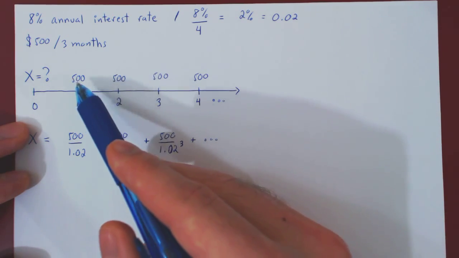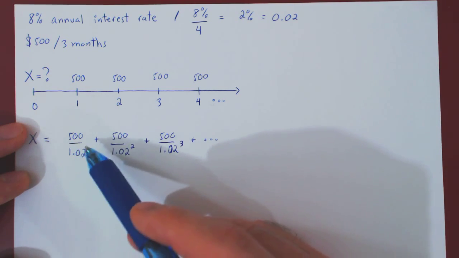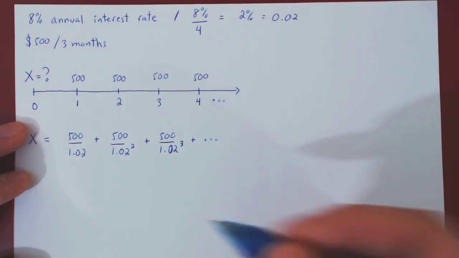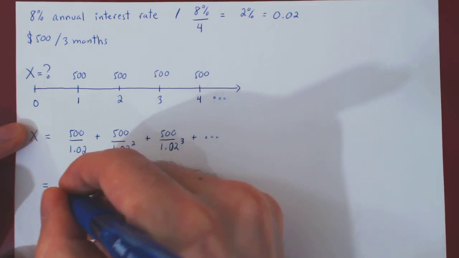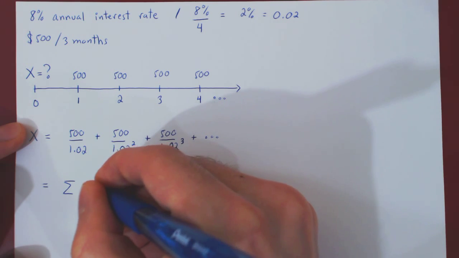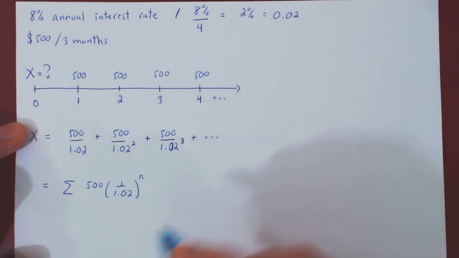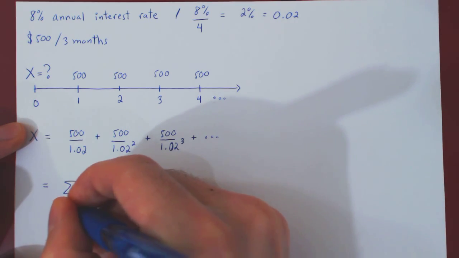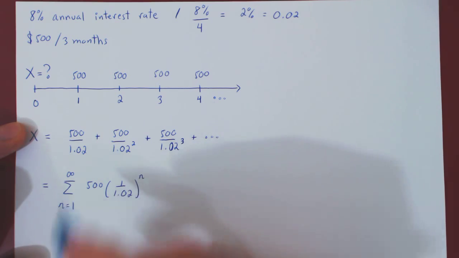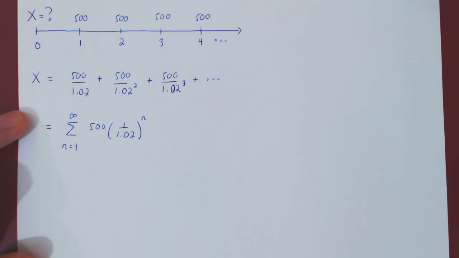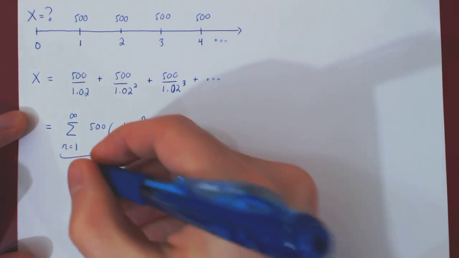And as we want these payments to continue on forever, what we now have is an infinite series. The great thing is, it's an infinite geometric series. So we can write this very concisely. This is the sum. Well, the terms look like what? I will break up the 500 from the 1 over 1.02, and n begins at 1, and as we have an infinite series, n goes on forever, so up to infinity. This is a geometric series where r is 1 over 1.02.